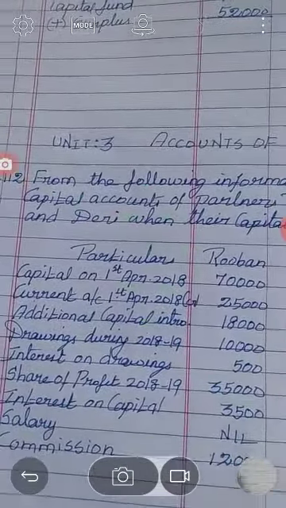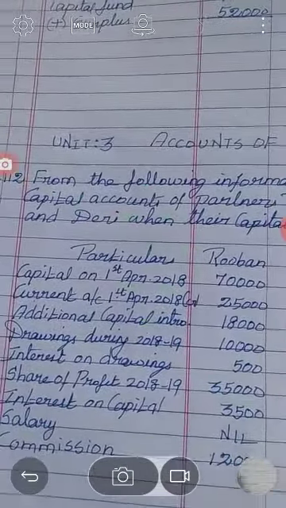You have to open two accounts, that is, capital account and current account. Here you put the heading Partners Capital Account, then the headings date, particulars, Reuben and Devi. In the fixed capital method, the capital accounts are fixed. So in this method, only three items should appear in the capital account.